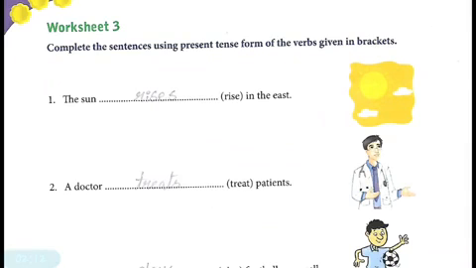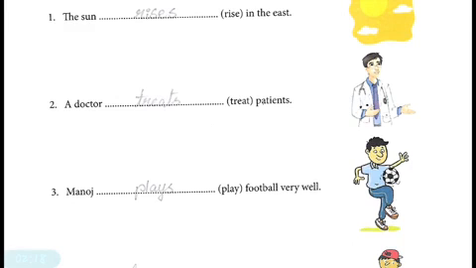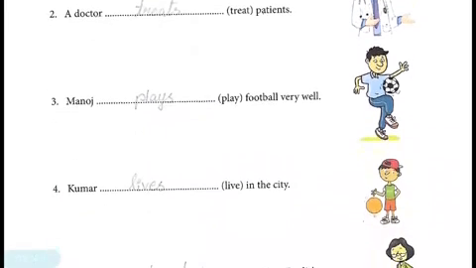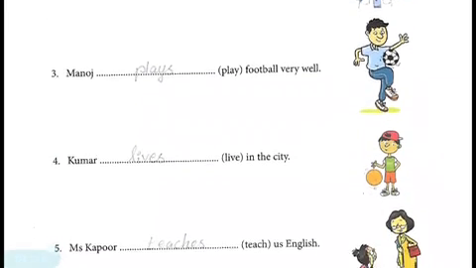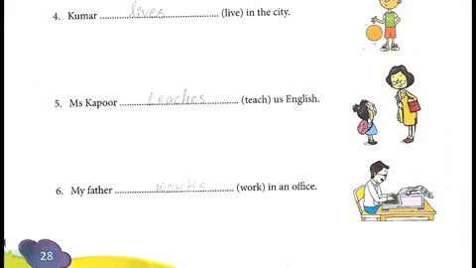Worksheet 3. First one rises. Second one treats. Third one plays. Fourth one lives. Fifth one teaches. Sixth one works. Okay, children, now let's move on to today's session.